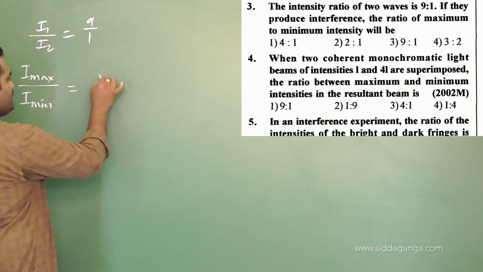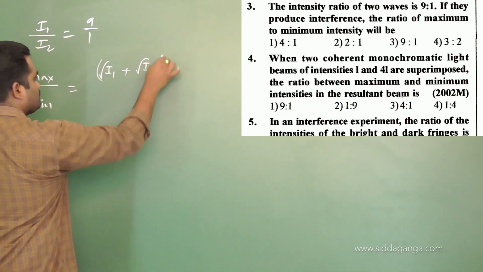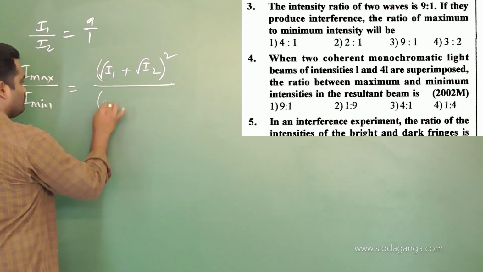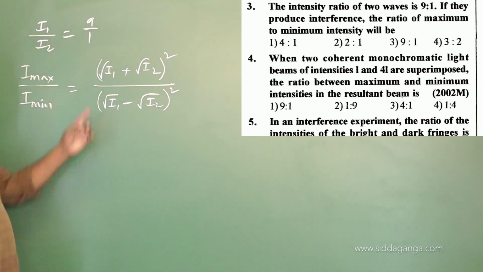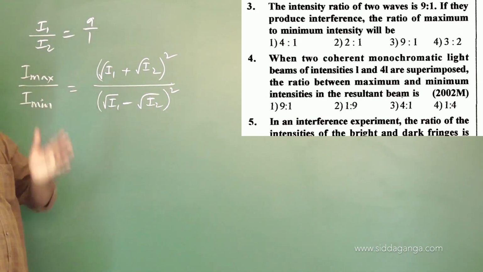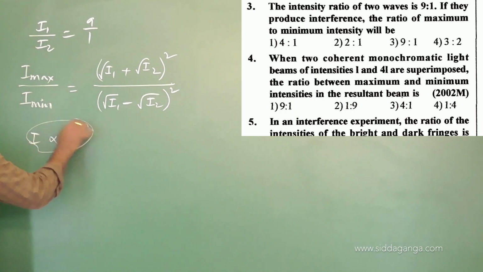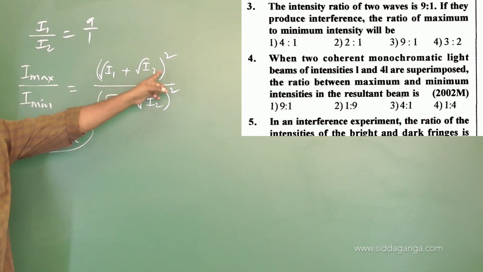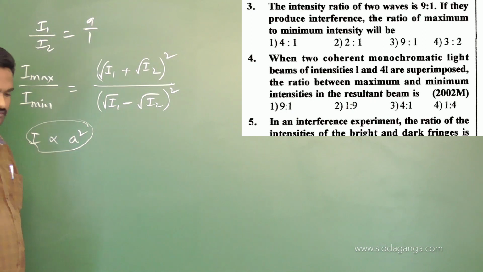What is the formula for maximum intensity? We have written root I1 plus root I2 whole square, divided by root I1 minus root I2 whole square. We derived these equations during the theory part. Why? Because intensity is directly proportional to the square of amplitude, right? So taking this concept, we obtained this relation. Maximum intensity is root I1 plus root I2 whole square, and minimum is root I1 minus root I2 whole square.